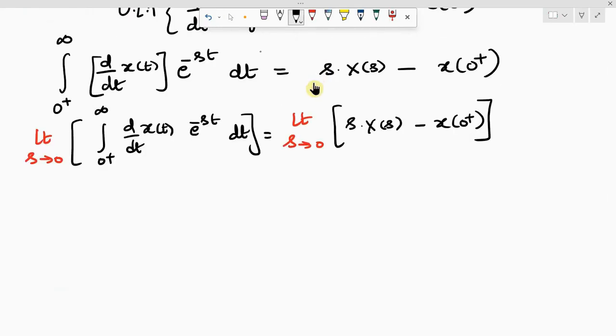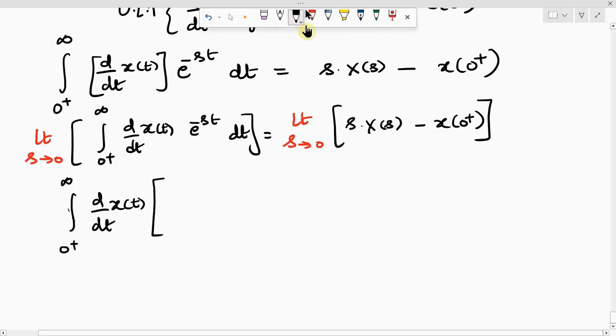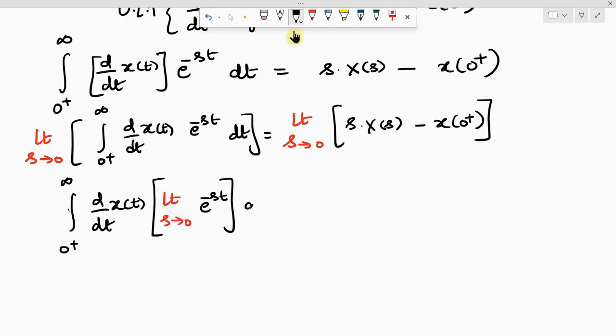Now, interchanging the order of operations, the integral from 0 plus to infinity of d by dt x of t comes out, and this limit is applied on e power of minus st, and dt comes out, equal to limit s tends to 0 of s into X of s minus, I am directly writing x of 0 plus, because limit s tends to 0 doesn't have any effect on x of 0 plus, which is some constant value.